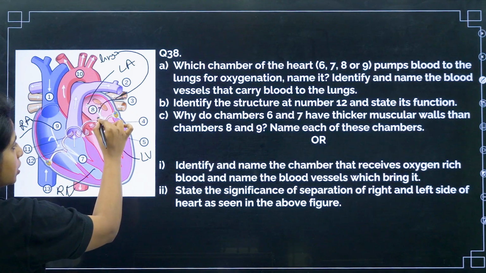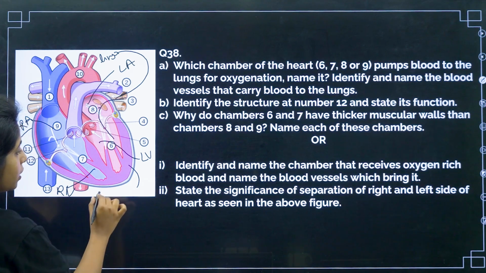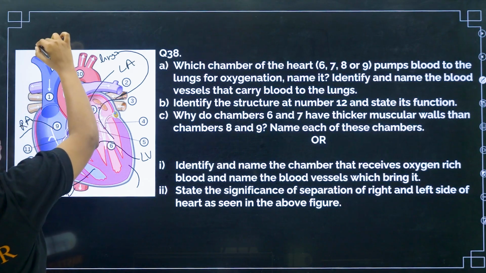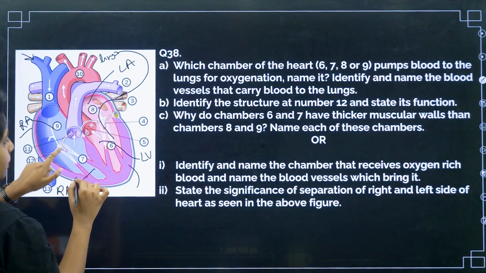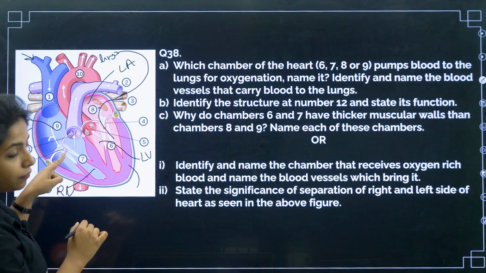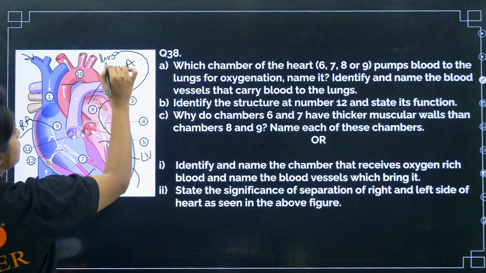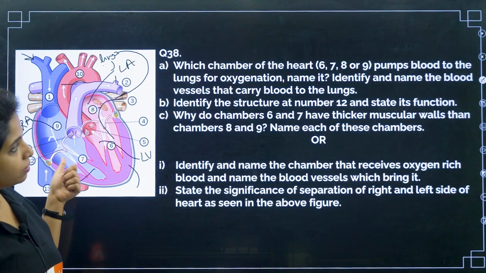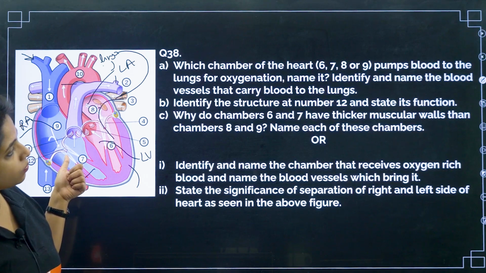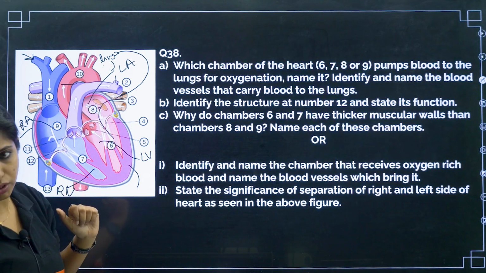From the left atrium, it goes to the left ventricle. From the left ventricle, it goes to the body parts. From the body parts, the blood comes back over here and gets into the right atrium. From the right atrium, it goes to the right ventricle. From the right ventricle, it goes to the lungs. So 7 is the one that will be pumping the blood to the lungs for oxygenation.